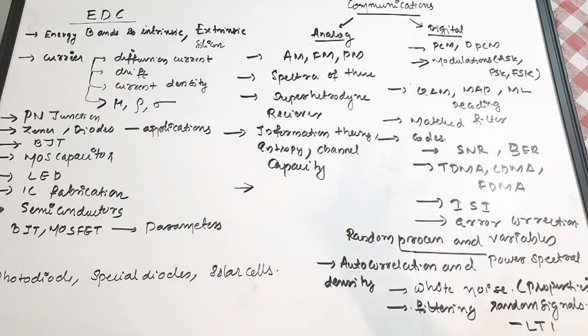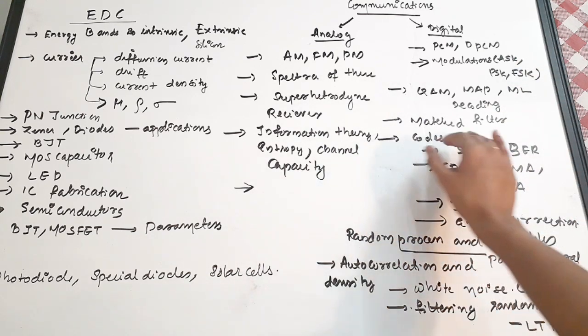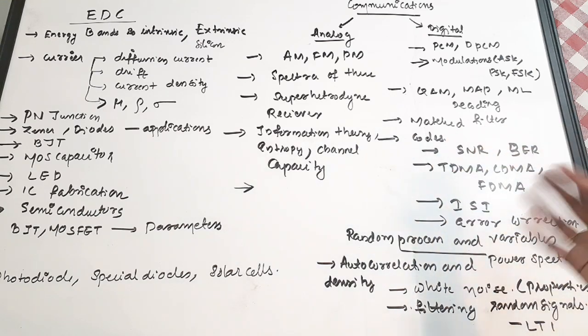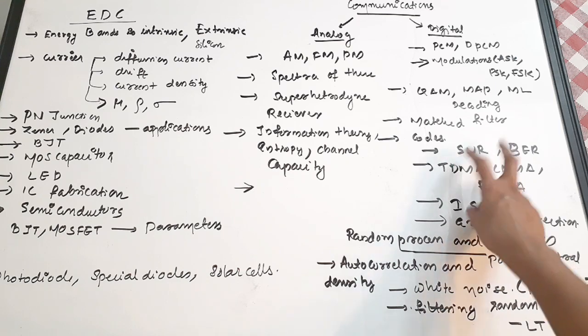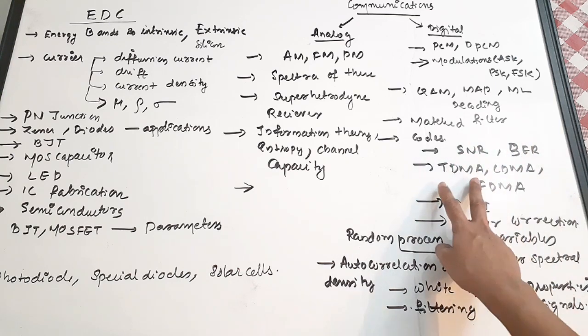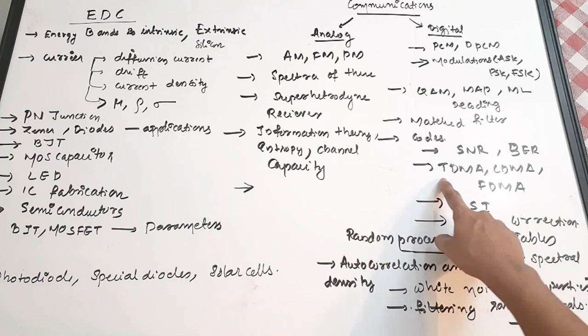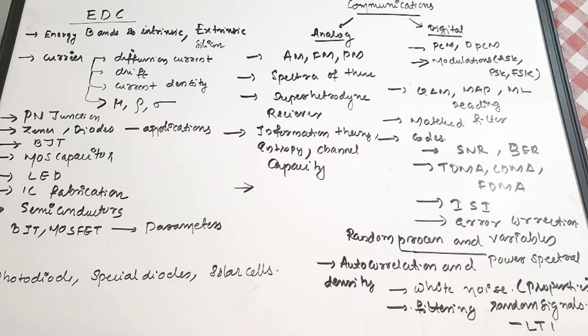For digital communication: PCM, DPCM, and modulations like all the keying types of modulation, which are digital: ASK, PSK, FSK, QAM. MAP and ML decoding, and the matched filter for receiving these, that is at the receiver side. Then various codes: linear codes, convolution codes, Hamming codes, and their characteristics are very important. Then SNR, BER, multiplexing techniques and multiple access techniques, that is TDMA, CDMA, FDMA, intersymbol interference, and error correction. All these are the most important areas of digital communication.